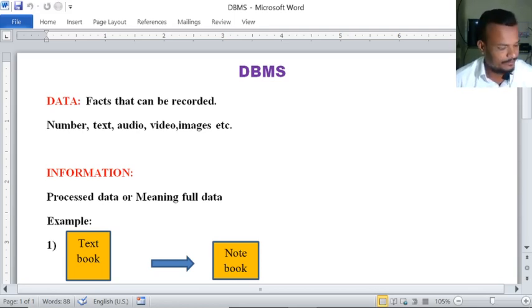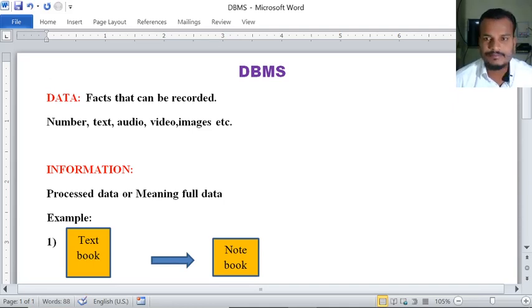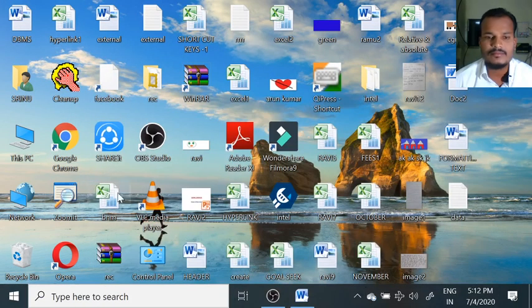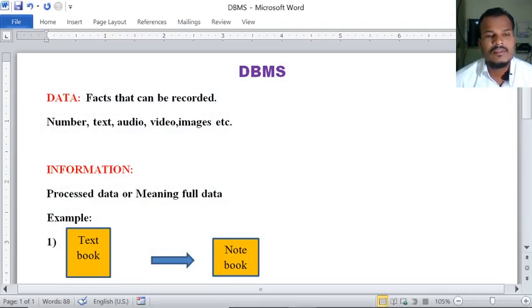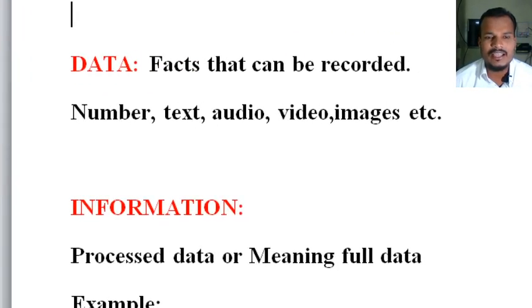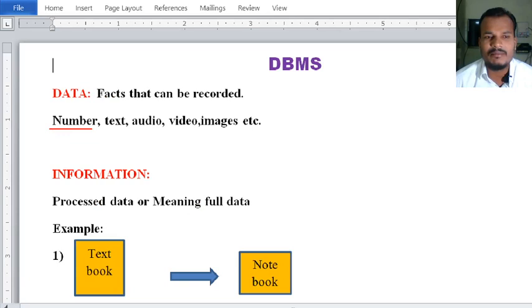See here: numbers, text, audio, video, images, etc. All of these come under data, and they can be recorded. That we are calling as data.